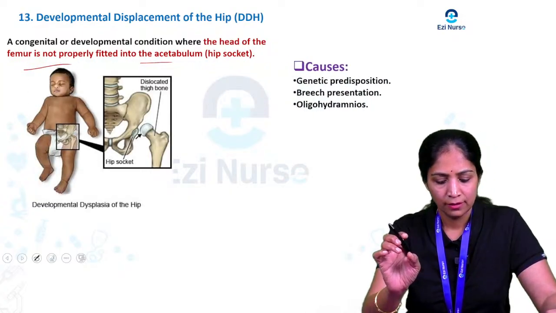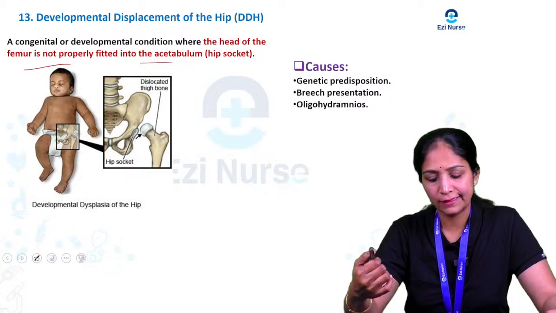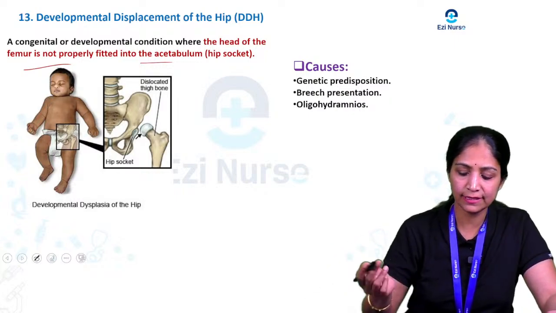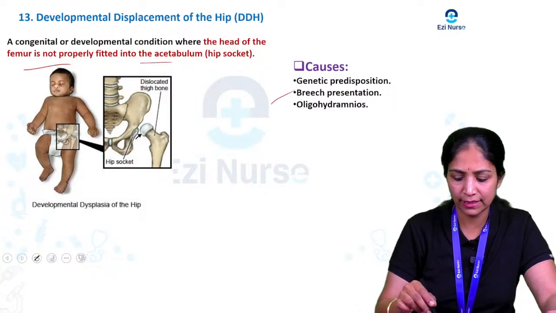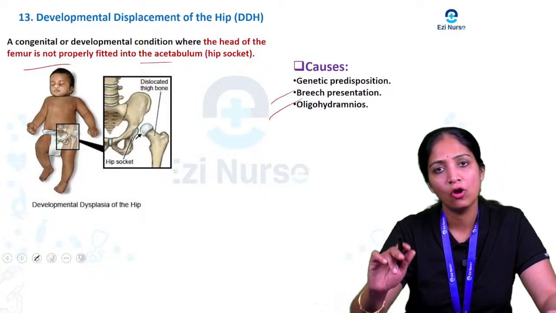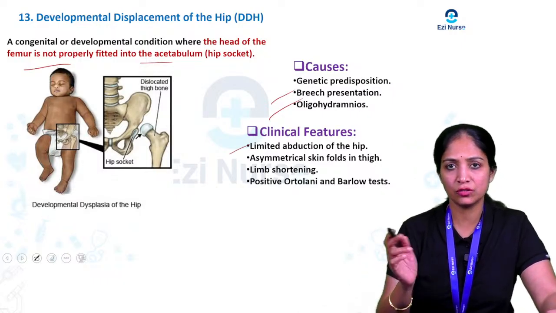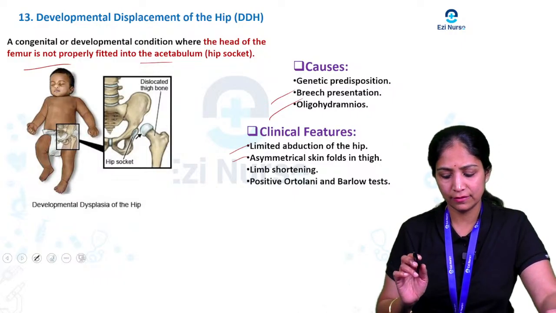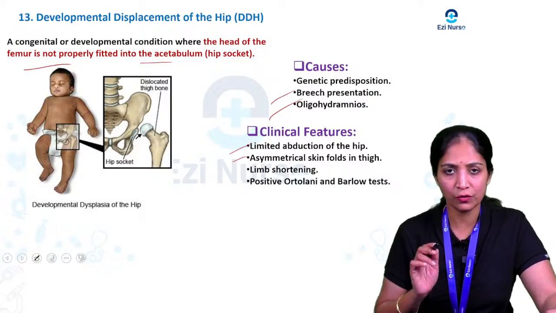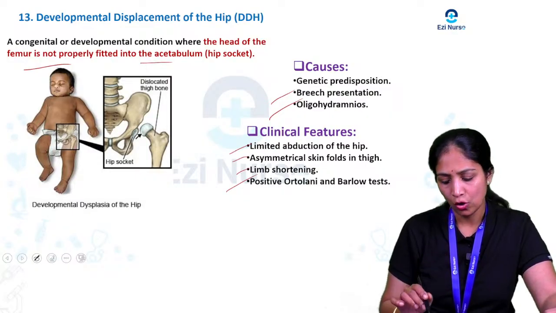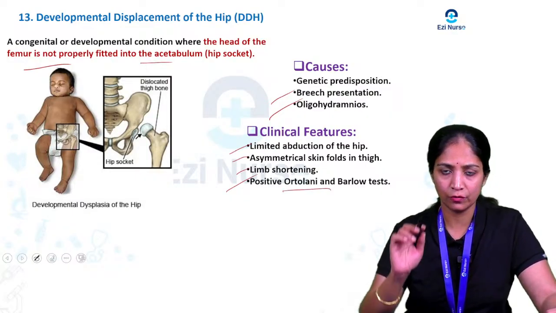Okay. Next, what are the main causes for developmental dysplasia of the hip? Genetic predisposition may be present, or a breech presentation, and one more is oligohydramnios. Then clinical features: usually limited abduction of the hip, asymmetry of skin folds, especially in the thigh, and limb shortening. One more is a positive Ortolani and Barlow test that you are going to observe.